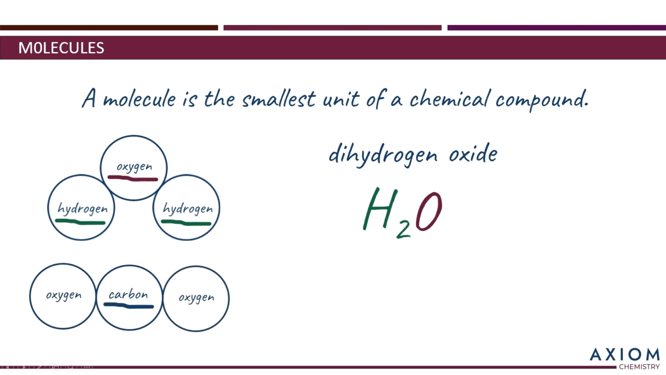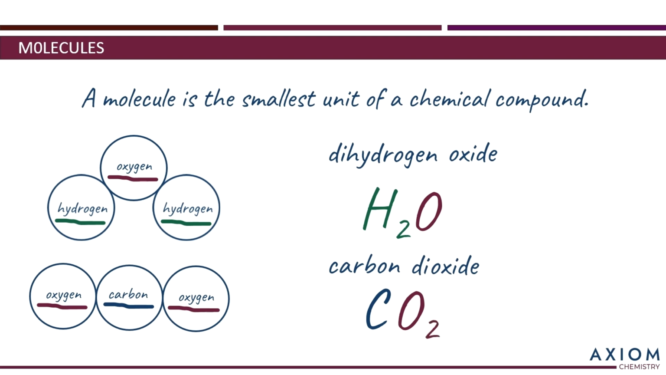Well, there's a carbon atom, so there's going to be carbon in the name. Let's write a C to represent the carbon. There's also an oxygen, so we can write oxide and put an O. But as you can see, there are two oxygens, so it'll be dioxide, and we need a little 2 there. So this is carbon dioxide, or CO2.